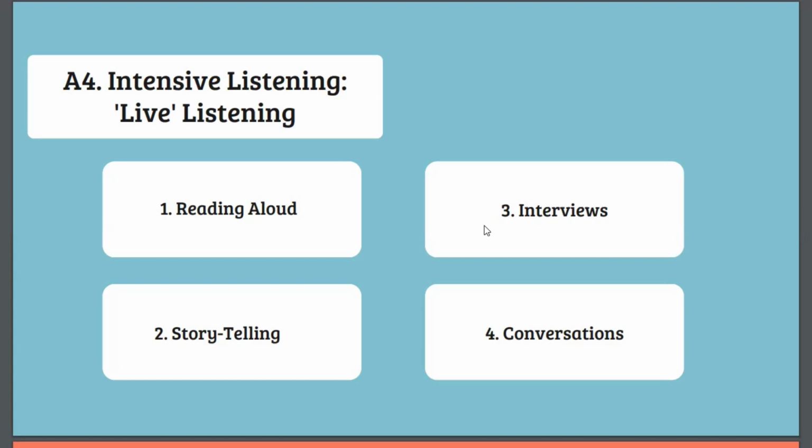Here, teachers telling stories can provide rich listening material. And here, students can interact by predicting story outcomes, describing characters, or discussing events that can deepen their understanding and engagement. And the third one is live interviews.